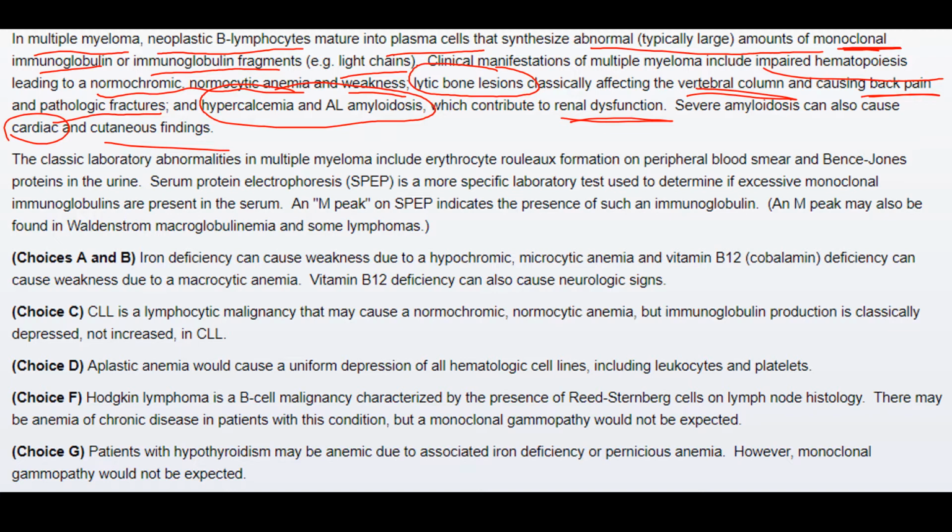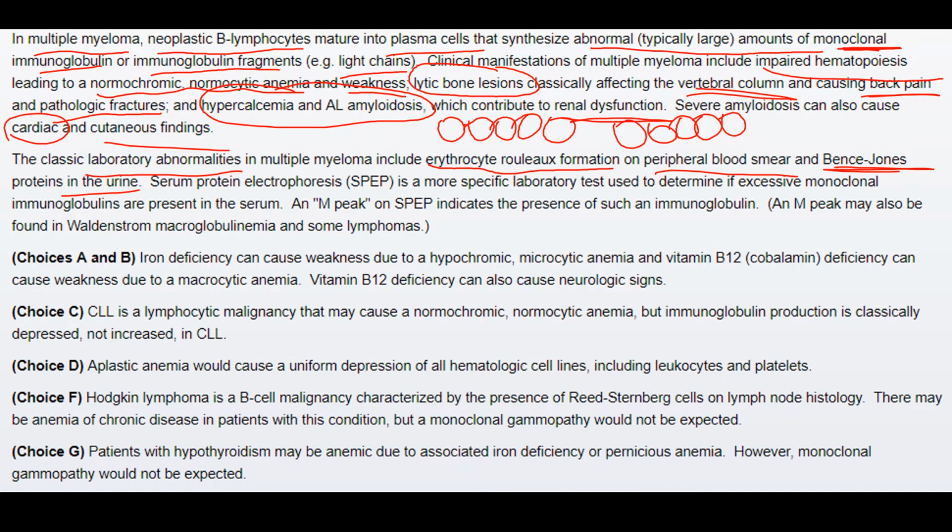from a cardiac disease. Now the lab abnormalities in multiple myeloma include erythrocyte rouleaux formation. What is this rouleaux formation? This is when the erythrocytes aggregate to each other and form a short chain of erythrocytes. They aggregate and form chains, and this is seen on peripheral blood smear, and also we can see Bence Jones proteins